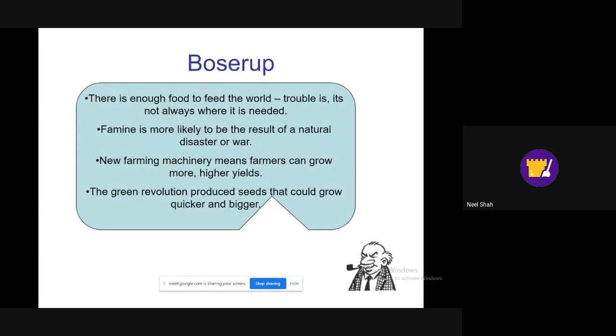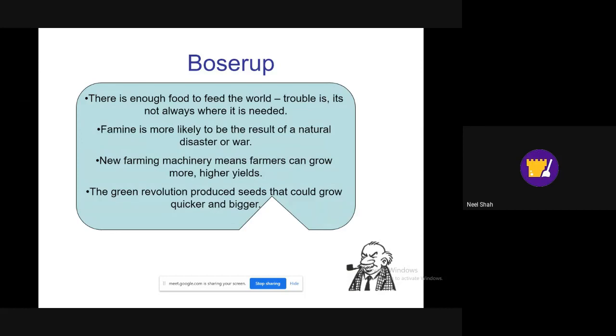Boserup disagrees with Malthus, and there are some reasons for this. There is enough food to feed the world, but the problem is it's not always where it's needed. So there may be an element of truth to this. There may be famines in different countries, but there may be other countries that have a surplus of food. They have too much food. They don't need all that food. But the problem is getting that food to people in other countries who need it.